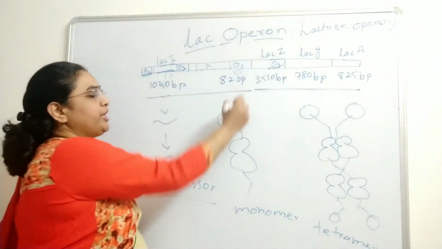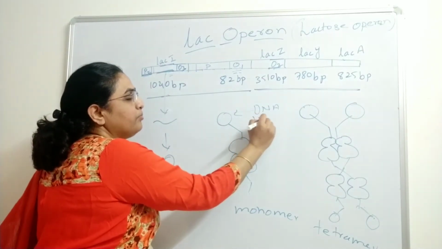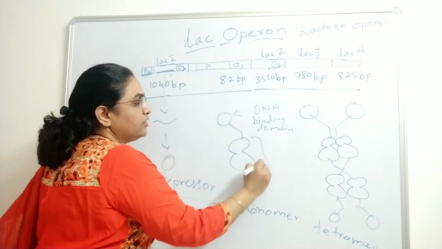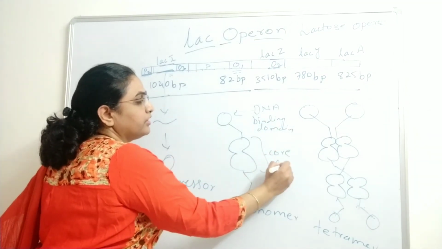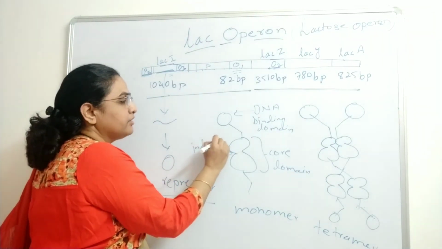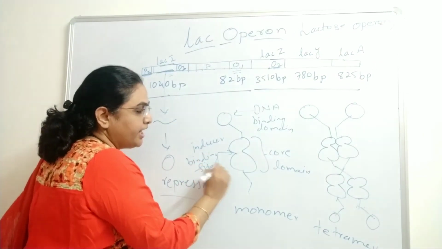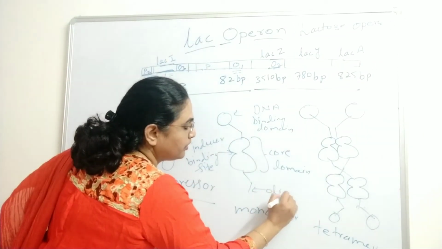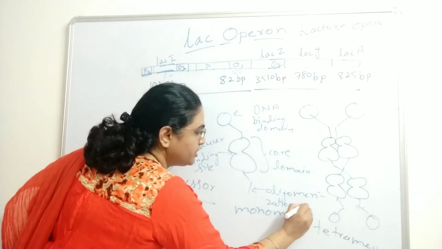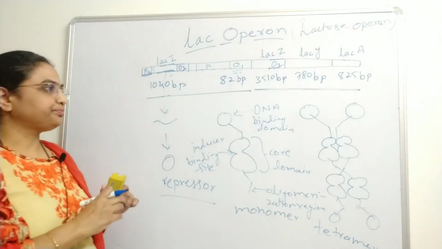So here, when you look at the monomeric form of the repressor, it has the DNA binding domain, then it has the core domain. In the core domain there is the presence of the inducer binding site, and then there is the oligomerization region or domain.